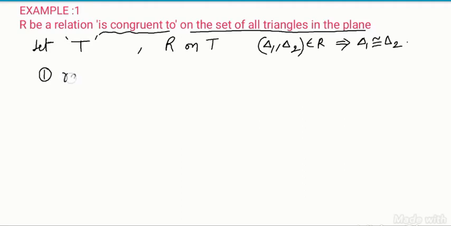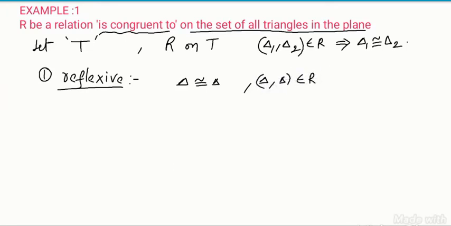First, reflexive. Reflexive means self. We know that every triangle is congruent to itself. So (triangle, triangle) belongs to R for all triangles belonging to T. So if a triangle belongs to T, then (triangle, triangle) belongs to R, meaning the triangle is congruent to itself. It shows that it is reflexive.